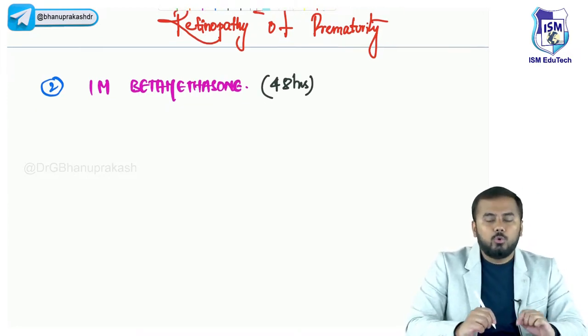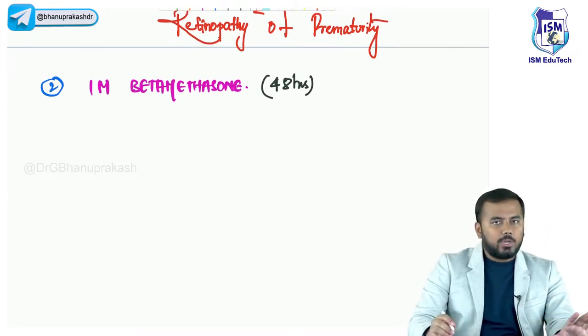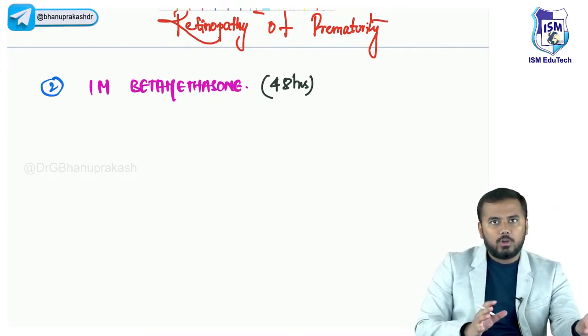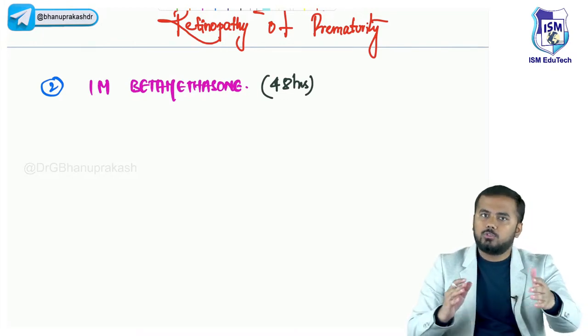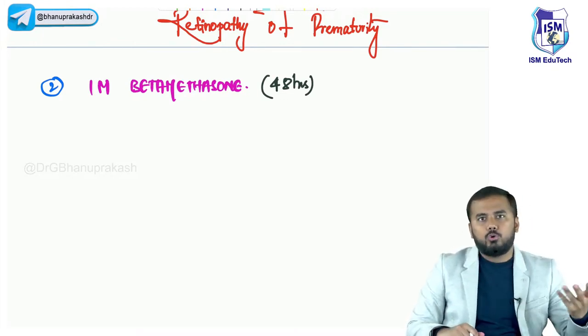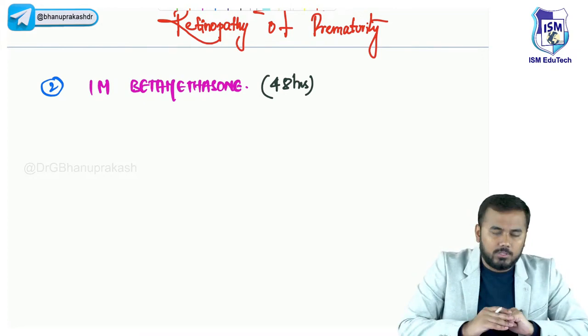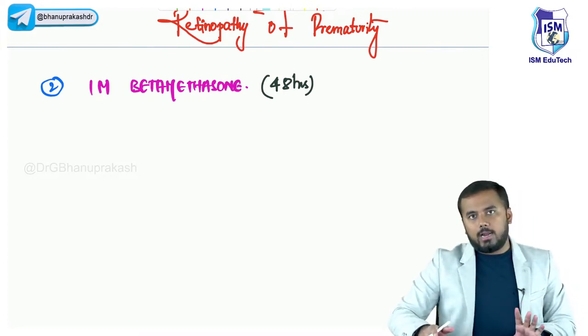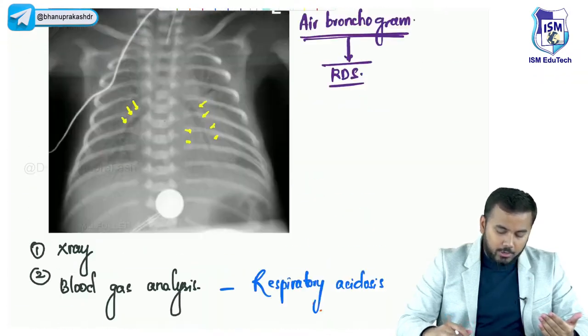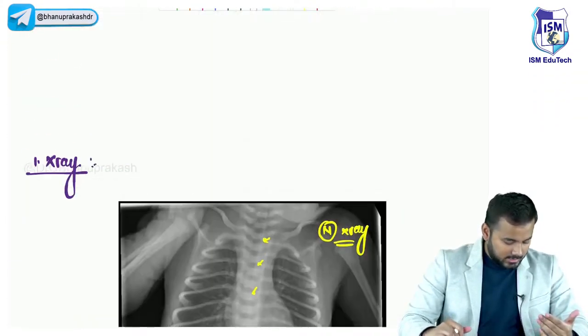What you do is either you can give in a 24 hours time frame, or you can give 12, 12, 12, 12, so 4 doses, or 24, 24, 2 doses. In that time frame, you can give this. This is all which you need to know regarding the important topic, respiratory distress syndrome.